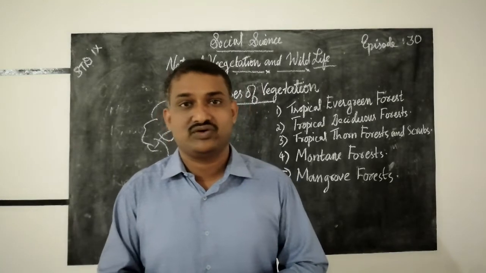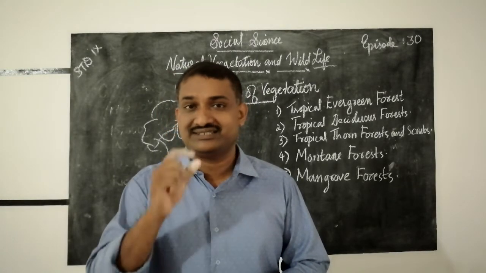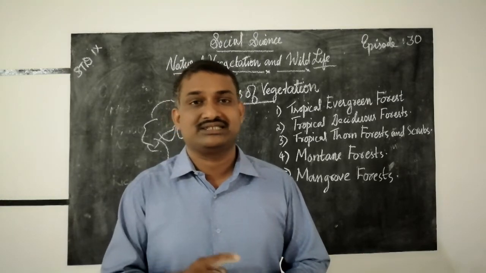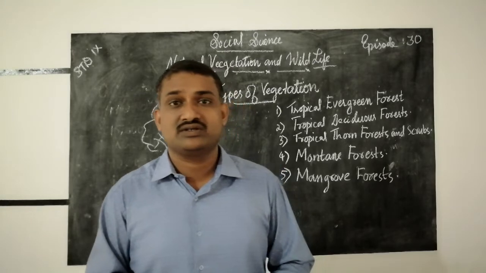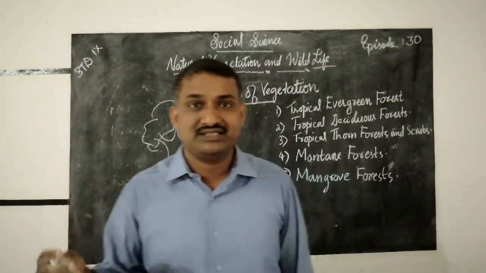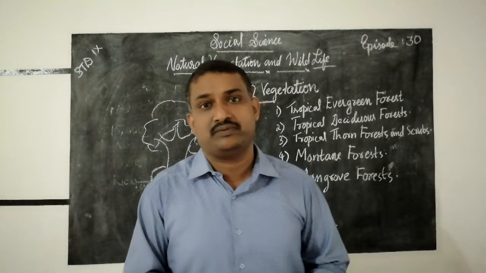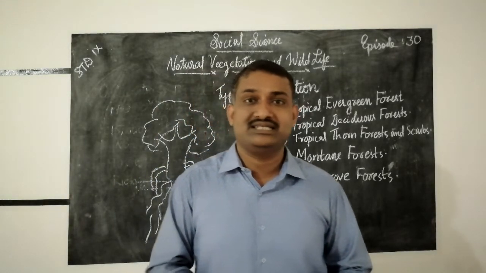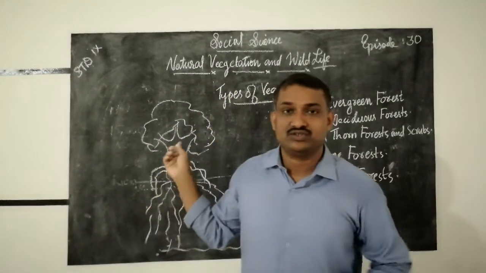Why are people killing them? For feathers, for skin, for tusks, teeth, and even flesh. That is called poaching. So for different purposes, people kill these animals, plants, and other species.